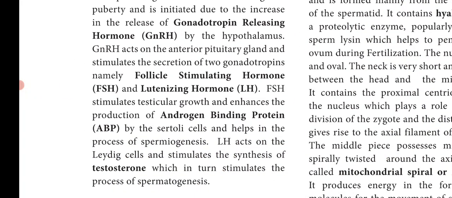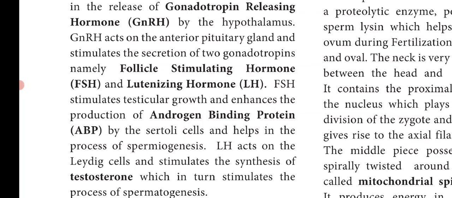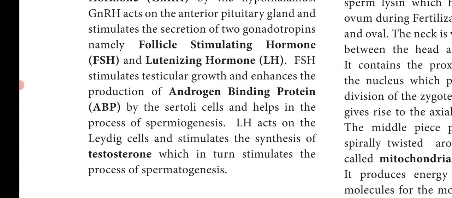The role of follicle stimulating hormone is to stimulate the testicular growth and enhances, that is increases the production of androgen binding proteins by the Sertoli cells and helps in the process of spermiogenesis. That is, the spermatids are transformed into mature sperms is called as spermiogenesis.